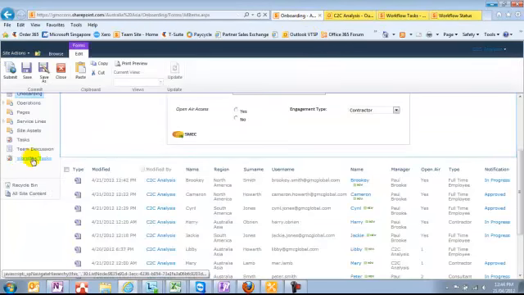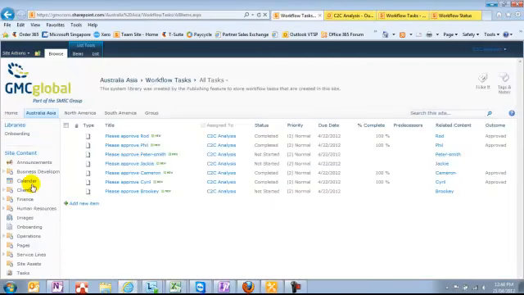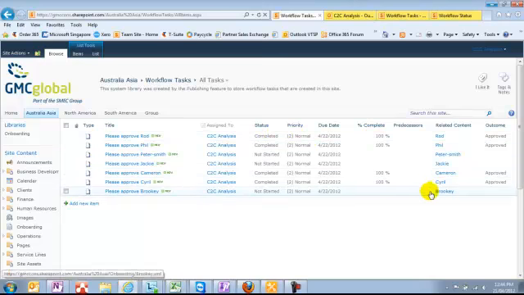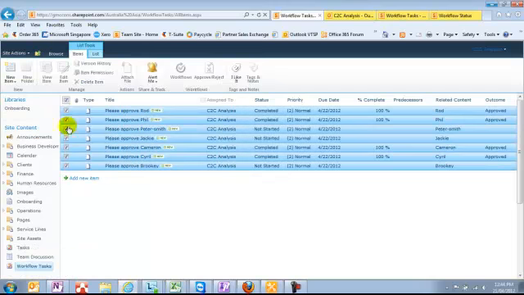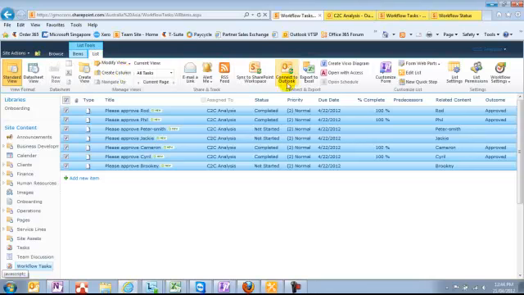All of those workflows exist here in the workflow tasks folder, which is on all of the sites at GMC, and we can see those workflows where they're at. In this case, Brookie one is still in process, and what the outcome is. The people that are assigned to onboarding employees would connect these tasks to their Outlook, so they would appear in their Outlook folder as a task they need to complete.